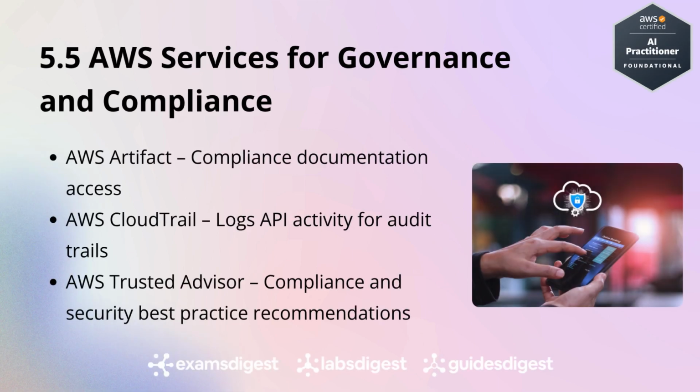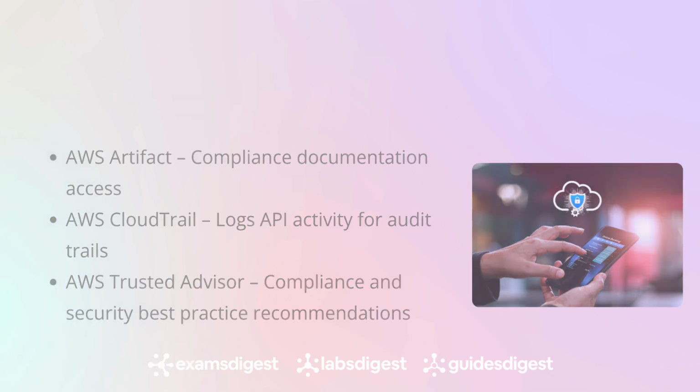AWS Artifact gives you on-demand access to compliance reports and certifications. AWS CloudTrail records all API activity for security and audit purposes. AWS Trusted Advisor provides real-time guidance to help meet best practices for security, fault tolerance, and compliance.